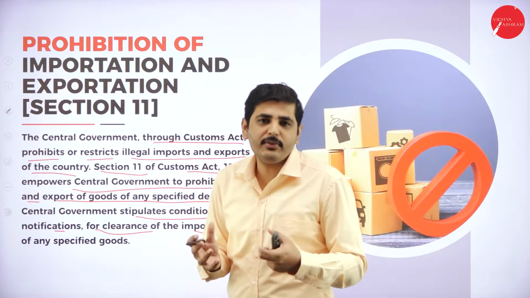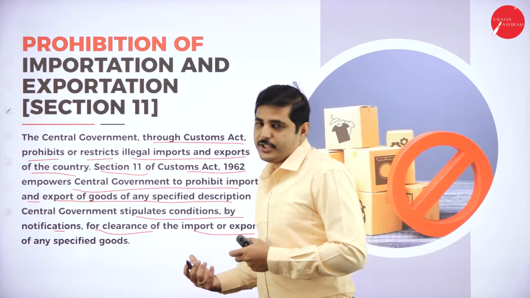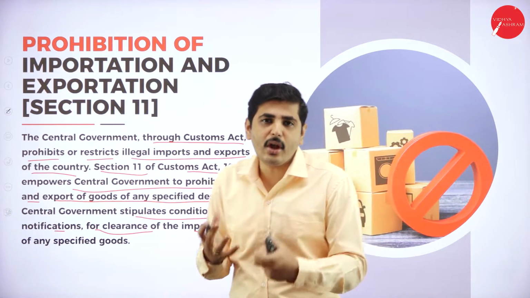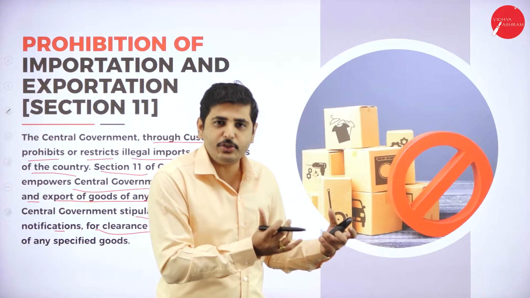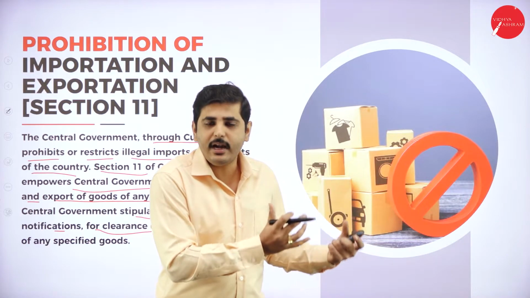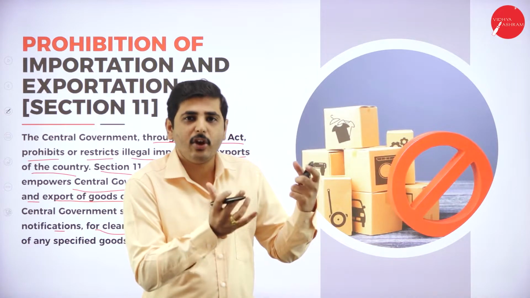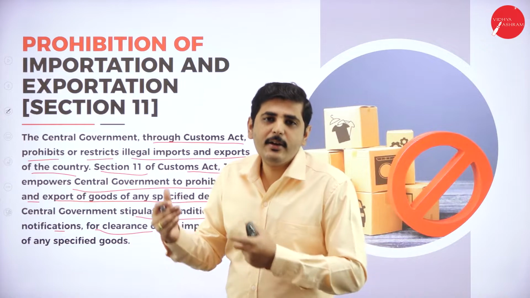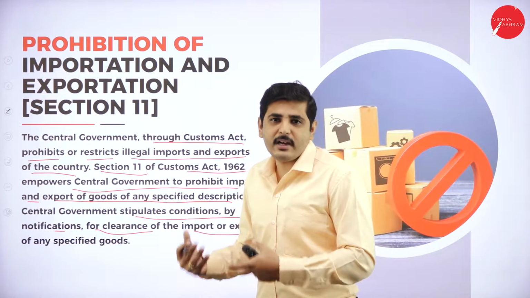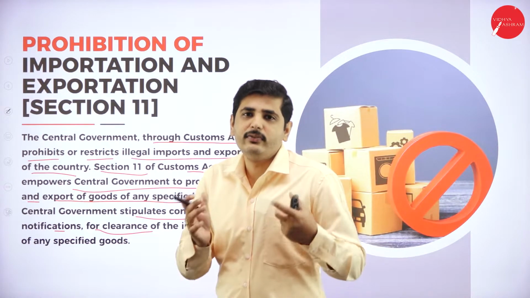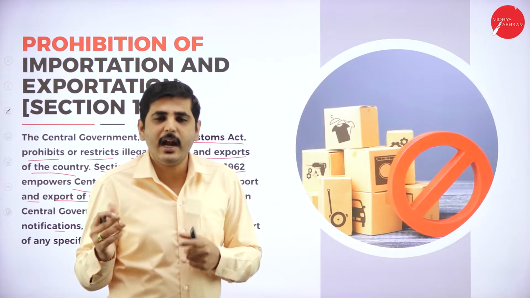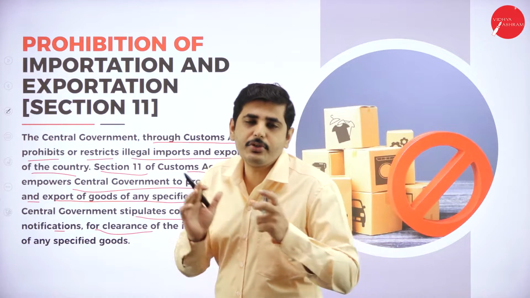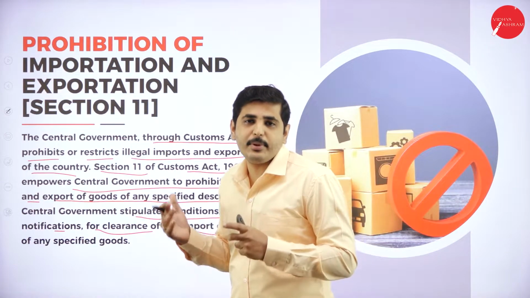So on the basis of the central government's notification, the central government has full authority to prohibit import or export on the basis of the current economic situation, cultural background and other factors. On the basis of these factors, the central government will decide which goods should be imported, which goods should be exported, and which we should not import and which we should not export. For example, onion.